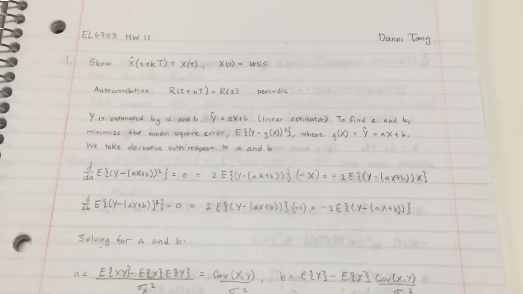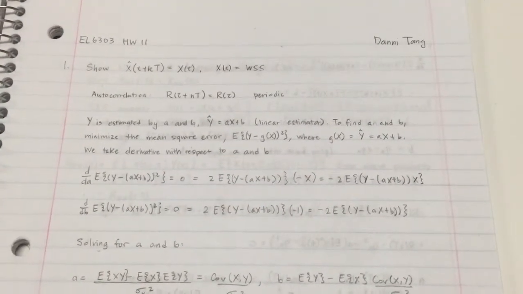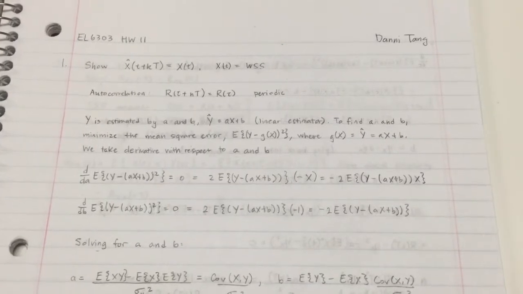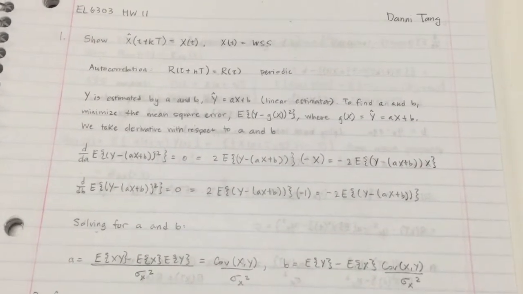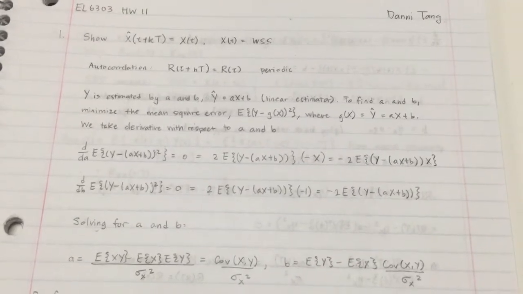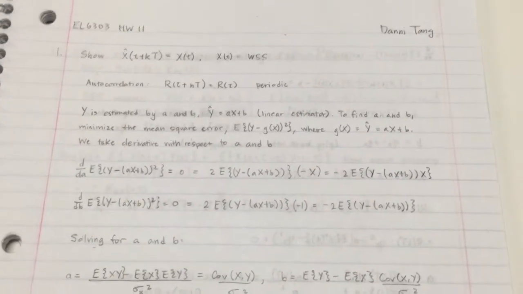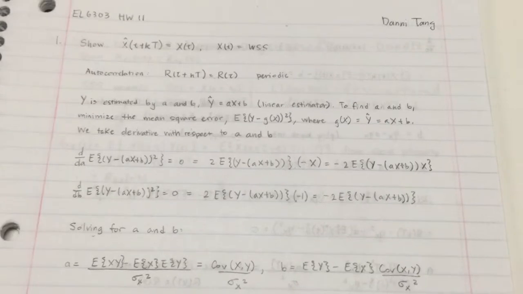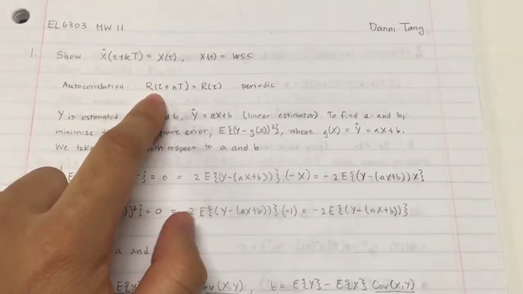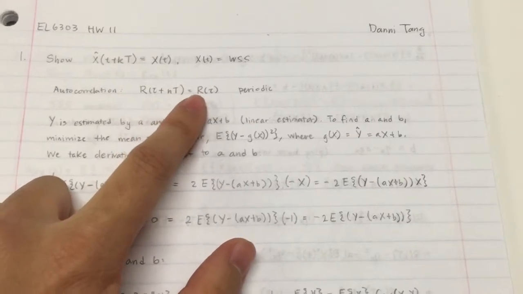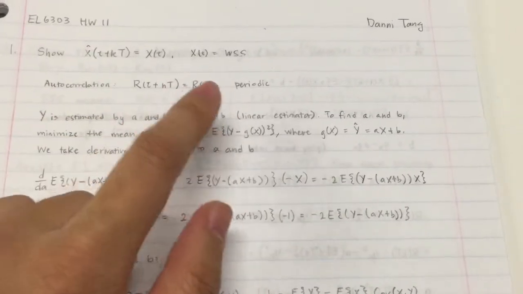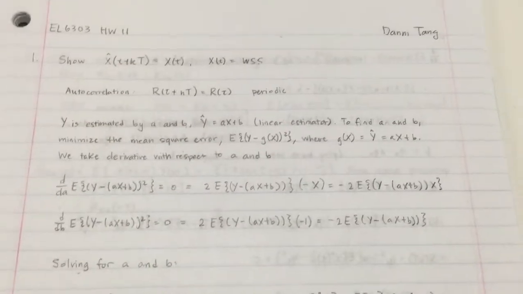This is Danny Tang. I'm doing the probability and stochastic homework number 11, problem 1. Problem 1 says that x of t is a wide-sense stationary random process with an autocorrelation function that is periodic. That means r of tau plus n times period, capital T, equals r of tau. So this is what periodic means.